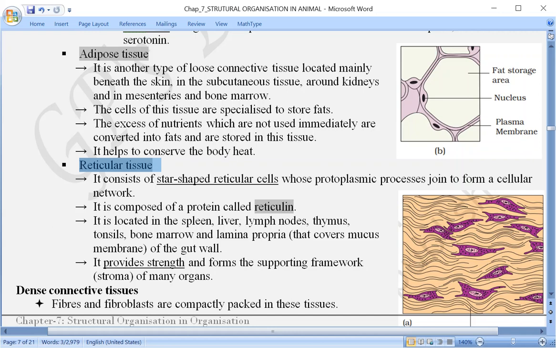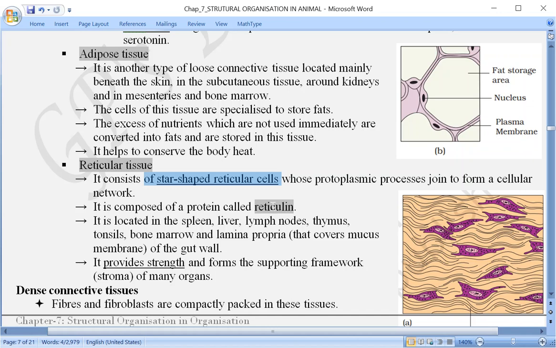This reticular tissue consists of cells. What kind of cells? Star-shaped reticular cells, whose protoplasmic processes are there.